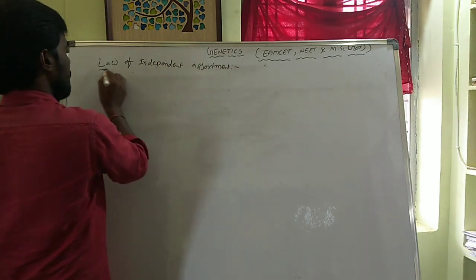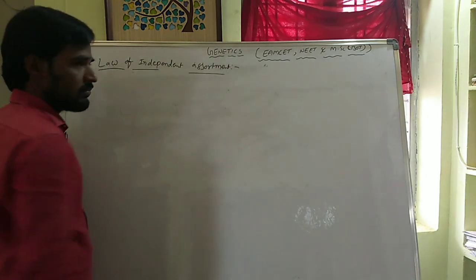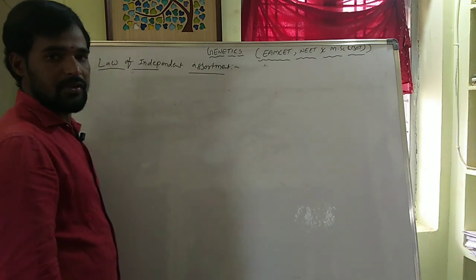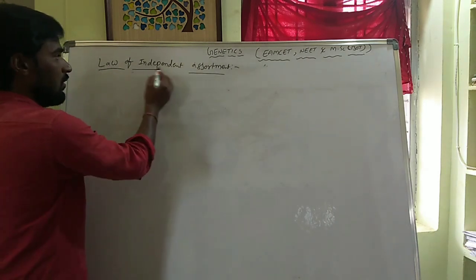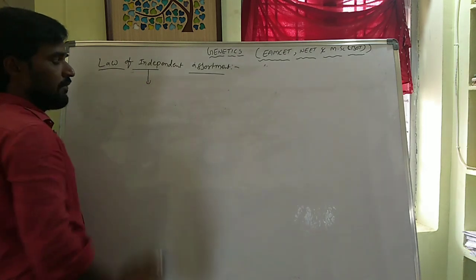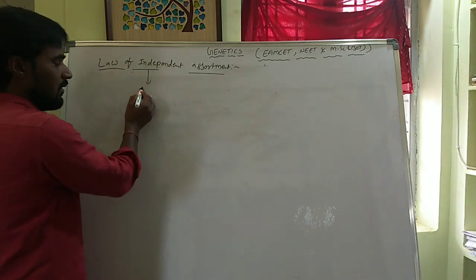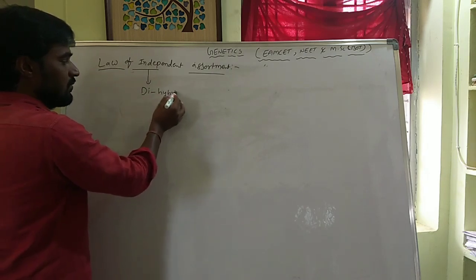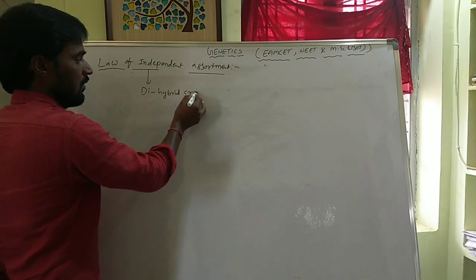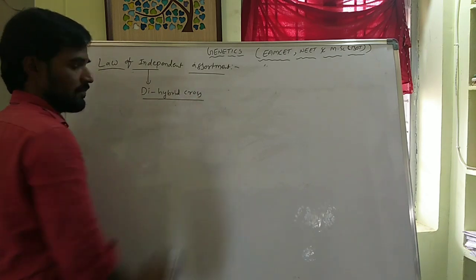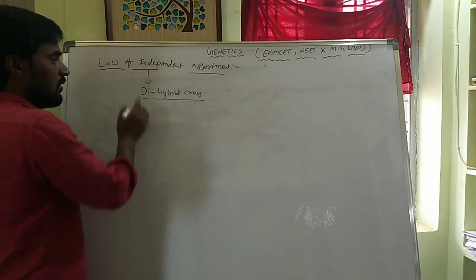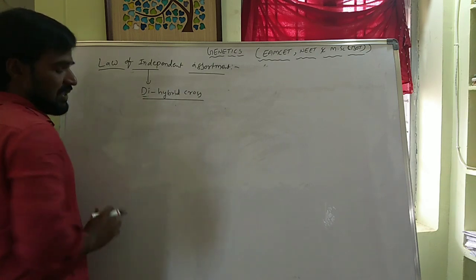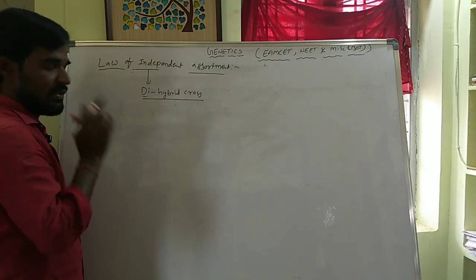Law of independent assortment. To explain the law of independent assortment, Mendel took the dihybrid cross as an example. So, what is meant by dihybrid cross here?